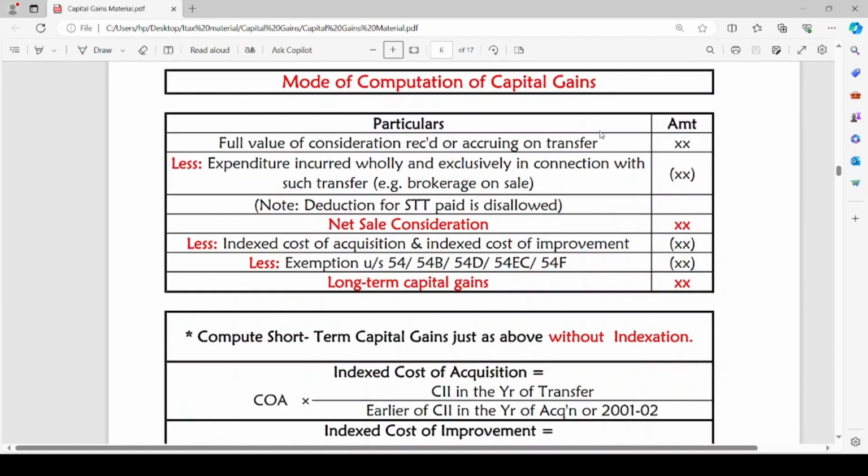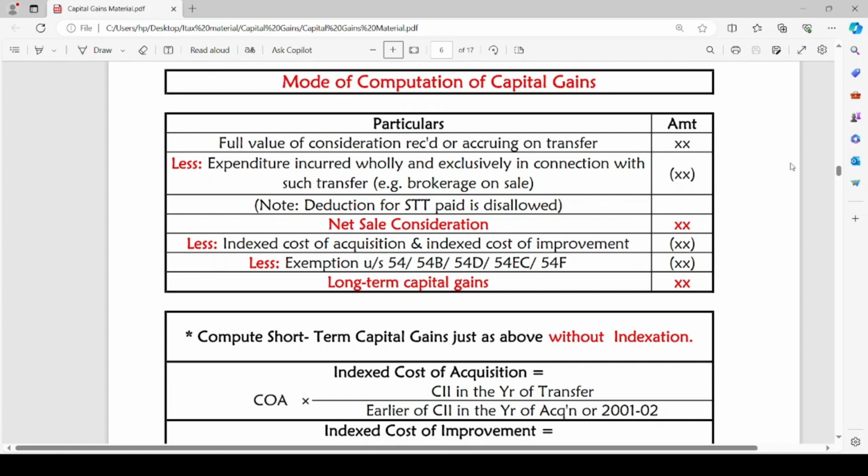Now let us head to the next section, section 48, which shows us the mode of computation of capital gains. Let us see how capital gains are computed. First, we take the full value consideration received or accruing on transfer of the capital asset.